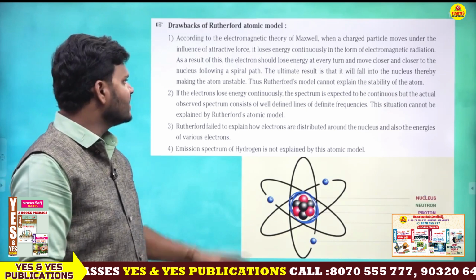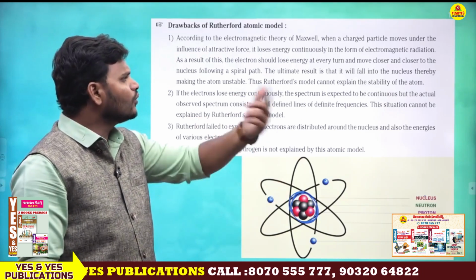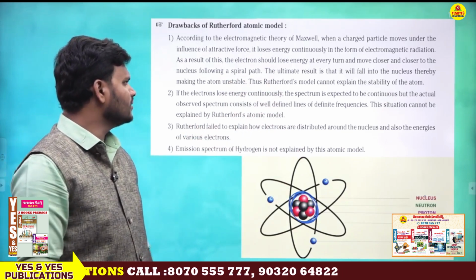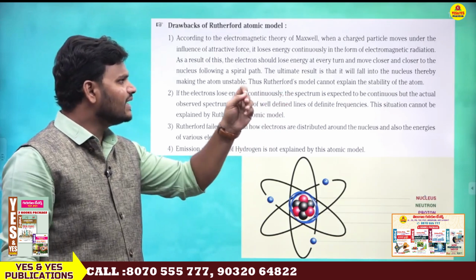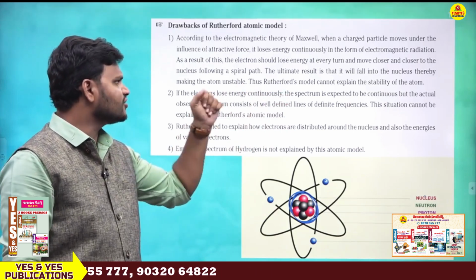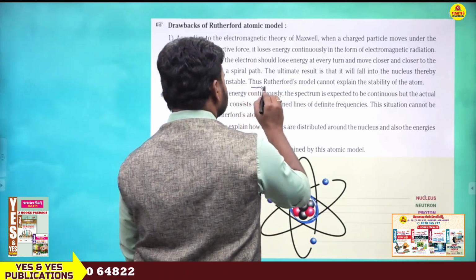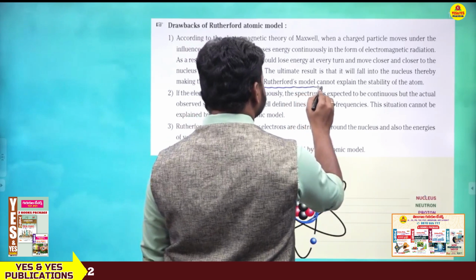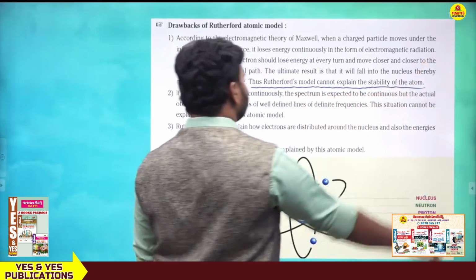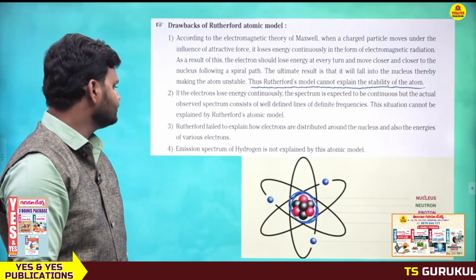As a result of this, the electron should lose energy at every turn and move closer and closer to the nucleus following a spiral path. The ultimate result is that it will fall into the nucleus, thereby making the atom unstable. This is an important point. So the Rutherford model cannot explain the stability of the atom.